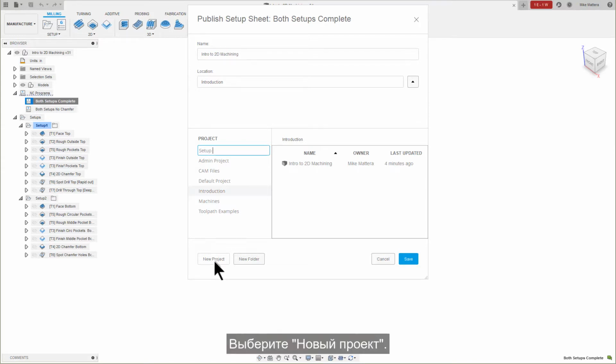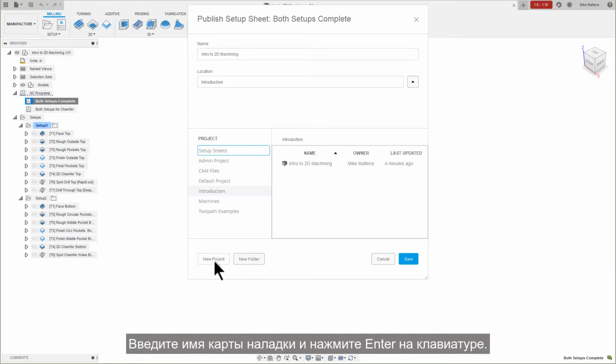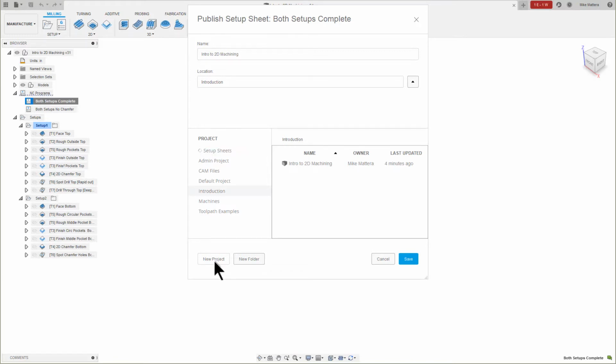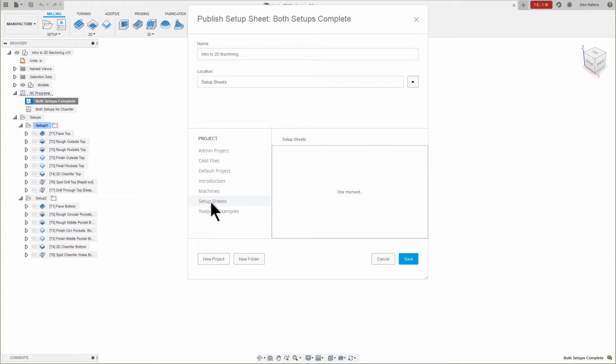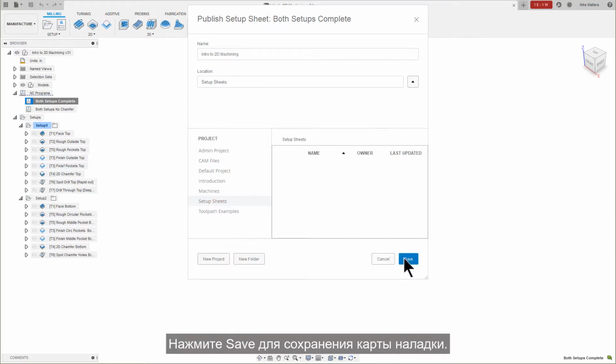Select New Project. Type the name Setup Sheets and press Enter. Now select that as the location for our new setup sheet. Press Save to create the setup sheet.